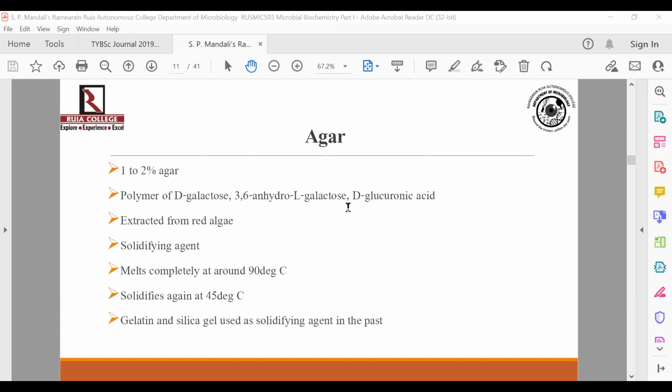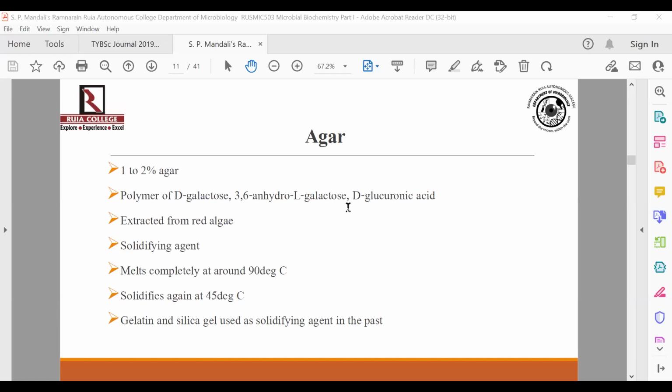One being gelatin and another being silica gel. So these two were commonly utilized in the past as solidifying agents instead of agar-agar. What you need to understand is that gelatin or silica gel is going to make your medium more or less semi-solid in consistency.